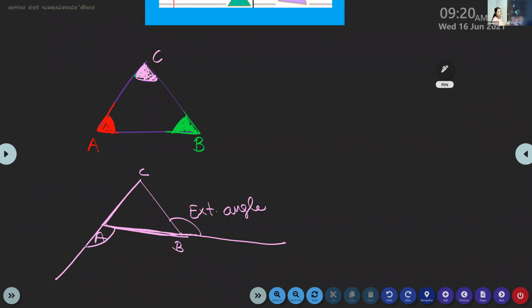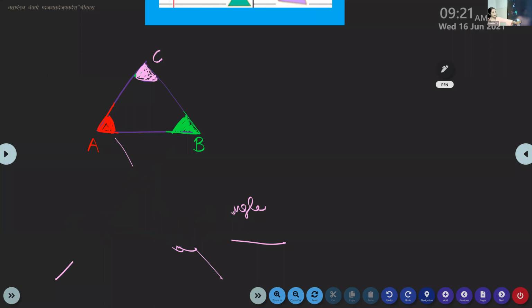So when you extend this, you will get one exterior angle. This side, this way also we can extend. And this side, this way also we can extend. So you will get a lot of exterior angles, isn't it? But interior angles, can you see? How many interior angles are there? Only three. The sum of interior angles is always 180.